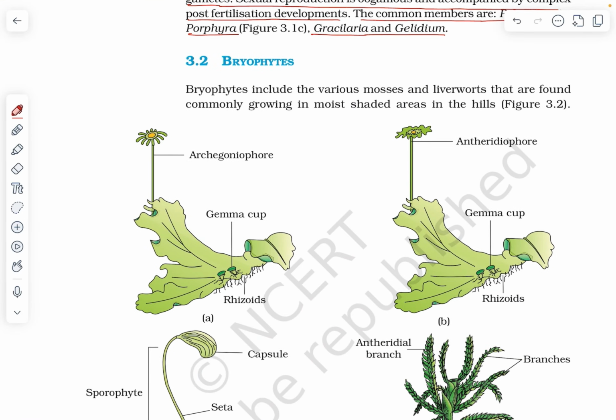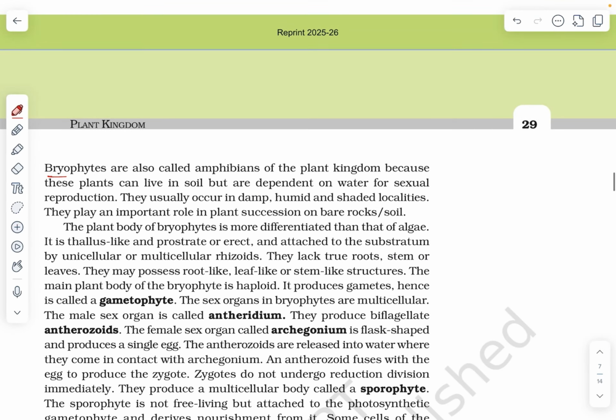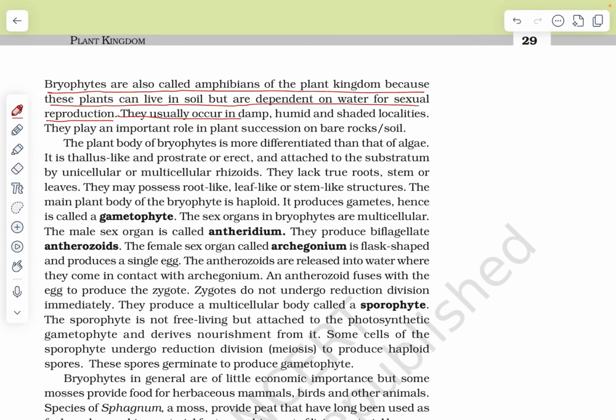3.2 Bryophytes. Bryophytes include the various mosses and liverworts that are found commonly growing in moist shaded areas in the hills. Bryophytes are also called amphibians of the plant kingdom because these plants can live in the soil but are dependent on water for sexual reproduction. They usually occur in damp, humid and shaded localities. They play an important role in plant succession on bare rocks or soil.